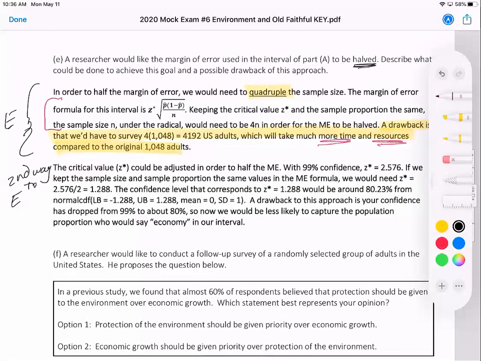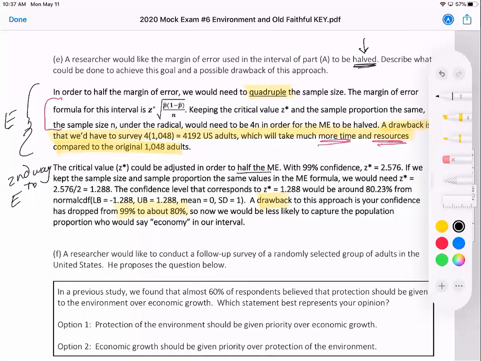Rather than the sample size, maybe you said you can change the confidence level. That's true. And a drawback of changing the confidence level would be that now you're going to be less confident. If I wanted to make this a really tough question, I'd require students to give me a little more than just saying change the confidence level. Specifically, I want the margin of error to be halved, so how much should you change the confidence level? The critical value could be adjusted in order to halve the margin of error.